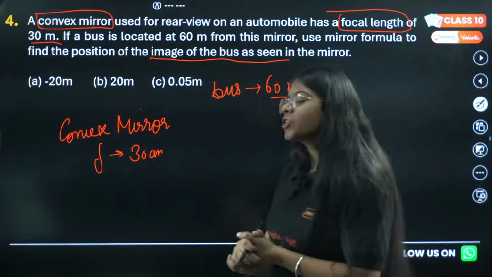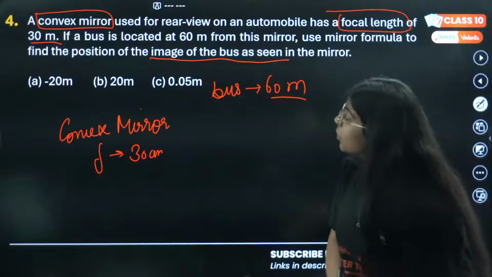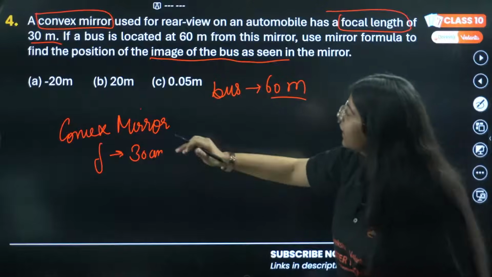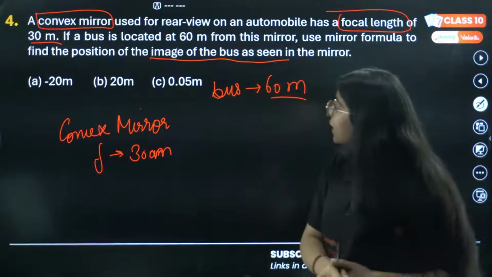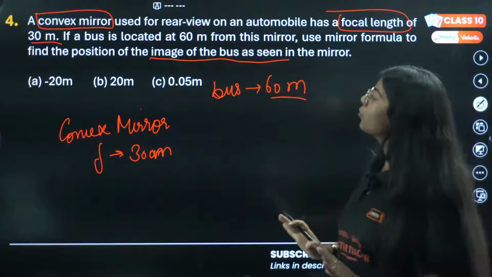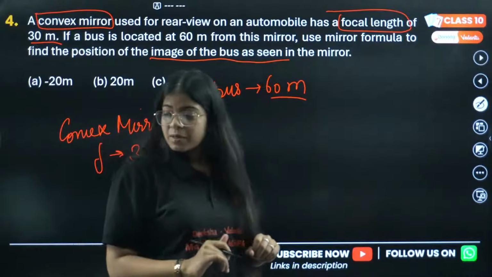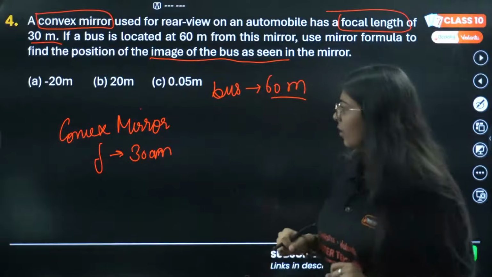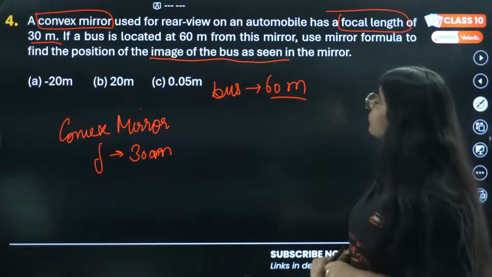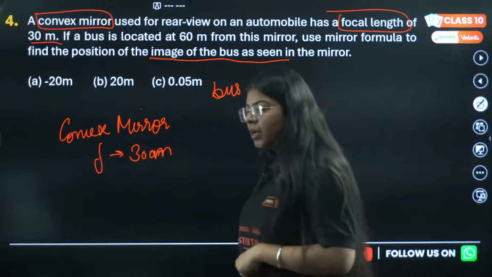This is the fourth question. Let me know your answers in the comment section. It is given to us that we have a convex mirror for rear view with focal length 30 meter. If a bus is located at 60 meter from this mirror, use the mirror formula to find the position of the image. Everyone is saying B. Rohit is saying B. Find the position of the image of the bus as seen in the mirror.